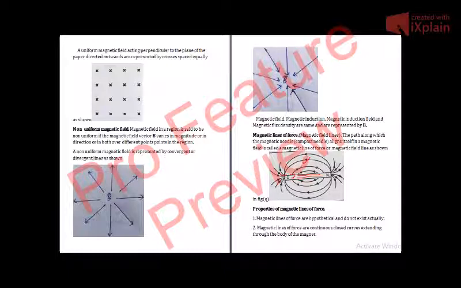Similarly, if we draw a tangent to the magnetic line of force anywhere, as I can show you here, when I draw a tangent here, this is a tangent. If we draw a tangent to the magnetic line of force at any point, that gives us the direction of the magnetic field at that point. So here, the magnetic field will be in this direction. So that is enough for today.